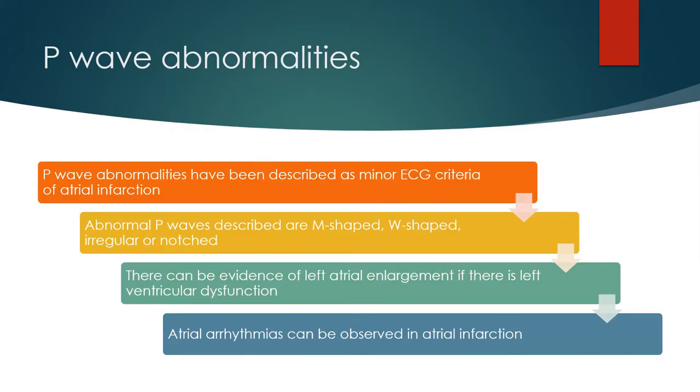P-wave abnormalities have been described as minor ECG criteria of atrial infarction. Abnormal P-waves described are M-shaped, W-shaped, irregular or notched. There can be evidence of left atrial enlargement if there is left ventricular dysfunction. Atrial arrhythmias can be observed in atrial infarction.